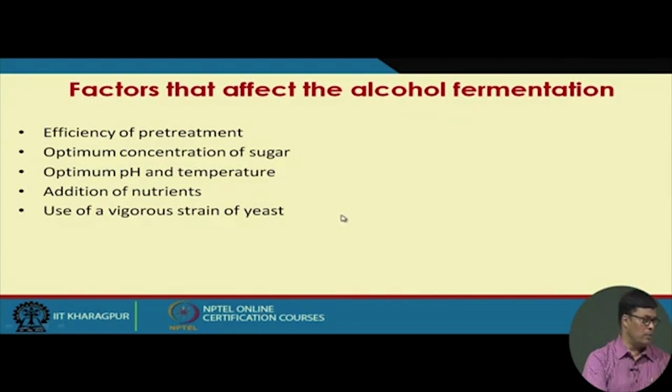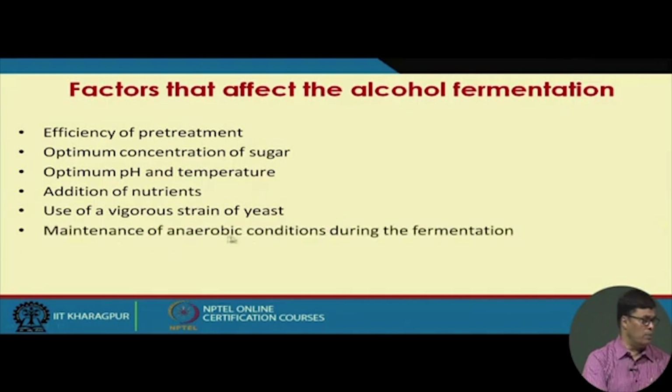And use of a vigorous strain: obviously we use a high productive industrial strain which has high productivity. Maintenance of anaerobic condition during the fermentation process is required, because anaerobically the yeast can convert the sugar into alcohol.